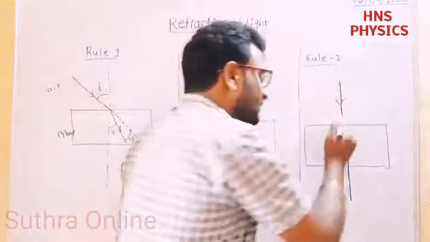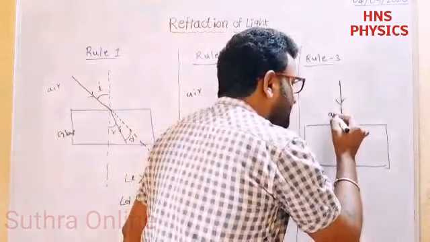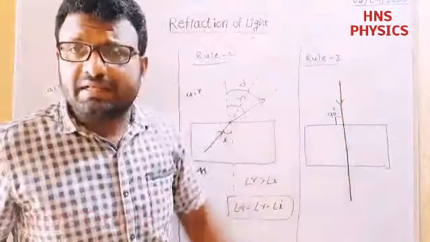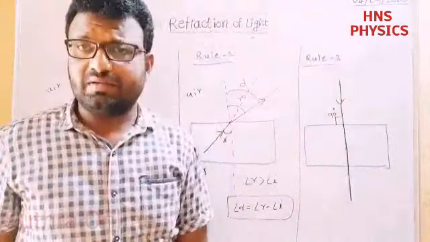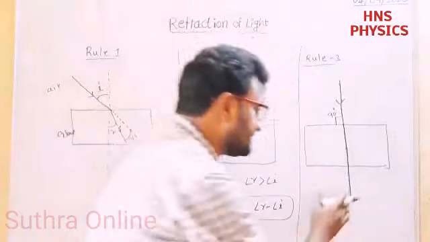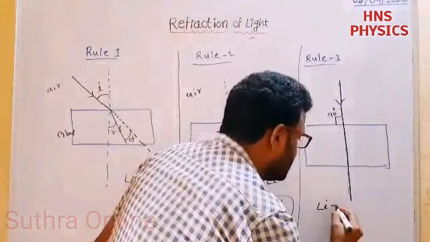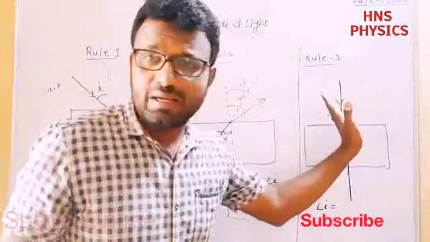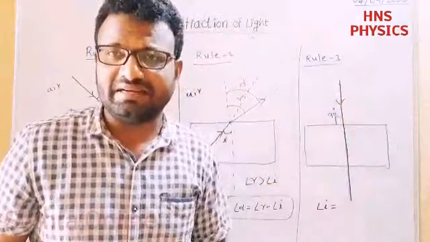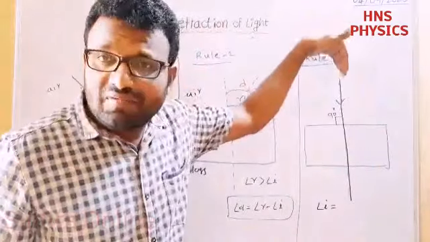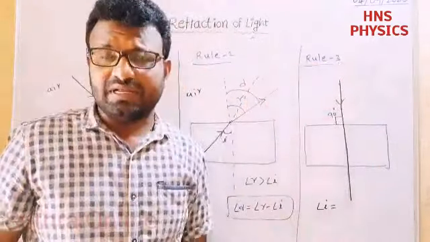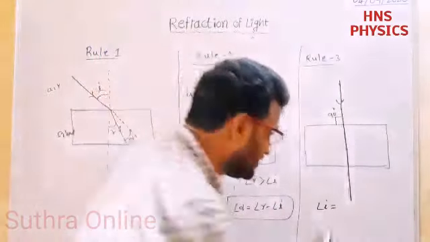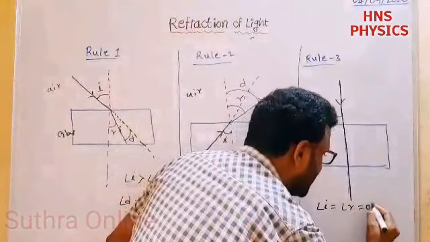When it is incident on the glass slab at an angle of 90 degrees, there is no bending. The ray travels in a straight line only. So in this case, what about angle of incidence? It is 0, because there is no angle between the incident ray and the normal line. The ray of light passes along the normal line only, so it coincides with the normal line. That's why angle of incidence is 0 and angle of refraction also becomes 0.